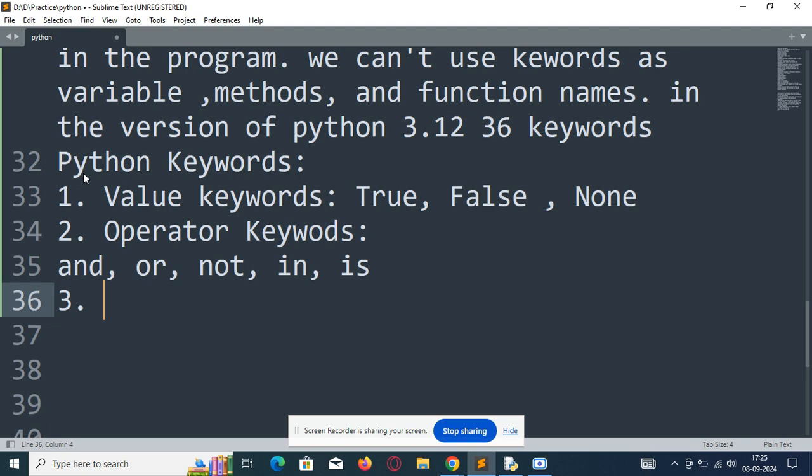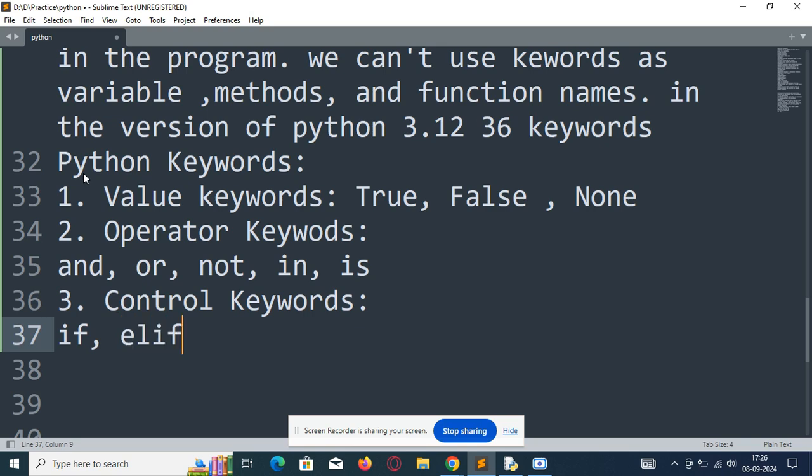So the next one is control keywords. Let me write here control keywords. Control keywords are used to execute code blocks with conditional statements: if, elif, else.